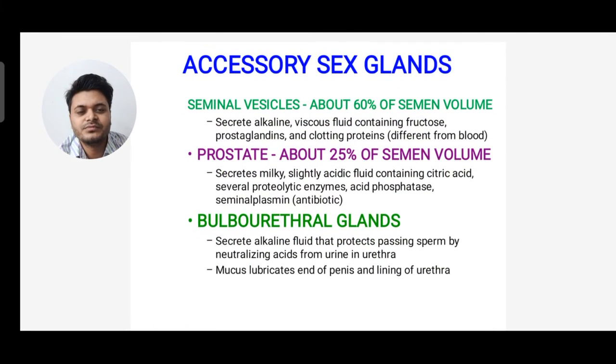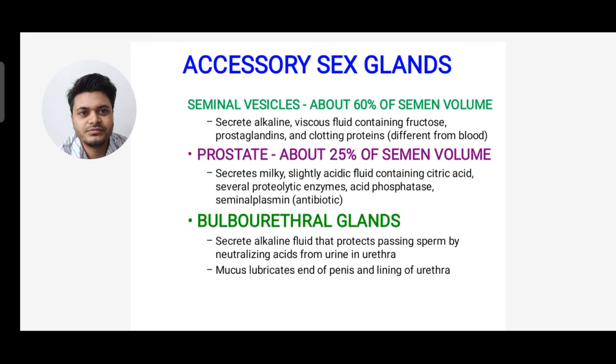So this is the most important accessory sex gland, that is the seminal vesicles, about 60% of the semen volume. So the seminal vesicle forms 60% of semen volume. It secretes an alkaline viscous fluid containing fructose, prostaglandin and clotting proteins different from blood. Now next is prostate. Prostate is about 25% of semen volume.